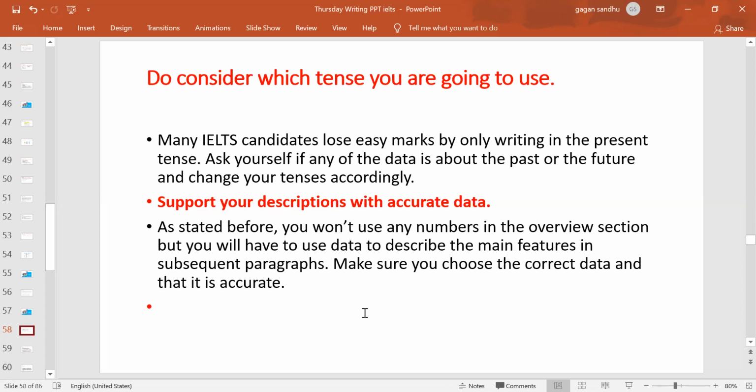That's what we say picking up the accurate description. Because if you're just writing 30, that means your data is not right, because that percentage is 29, and of course sometimes we're not sure with the line graphs. Then you can use these words: around, roundabout, approximately, near to, near about, right? So these 5 words will help you to quote such information when you're not pretty sure about the exact figure. But the majority of the time, if it's a bar graph, the figures become really clear. So especially this can be the case with line graphs, when you're not pretty sure about the data and you're just rounding it off.